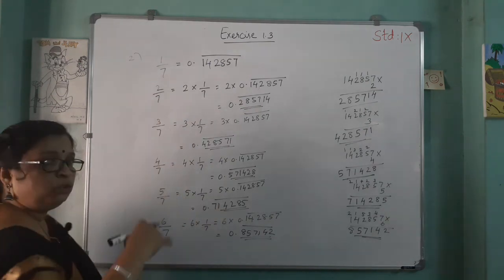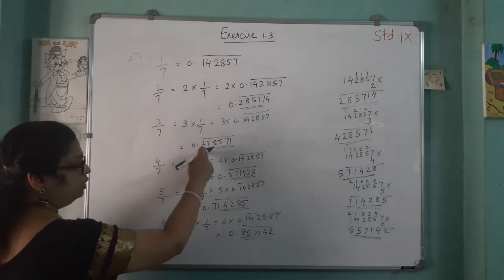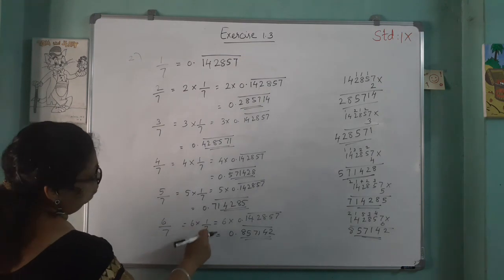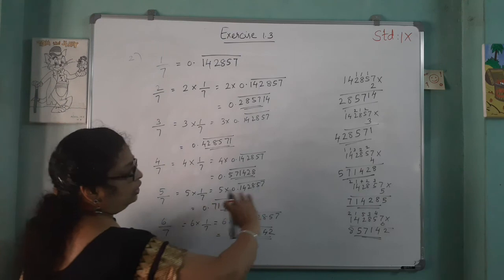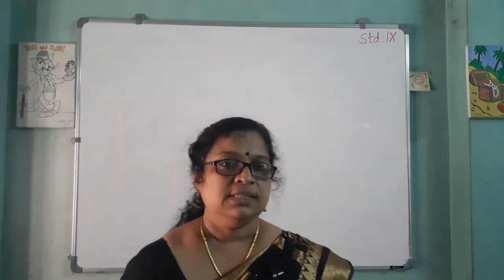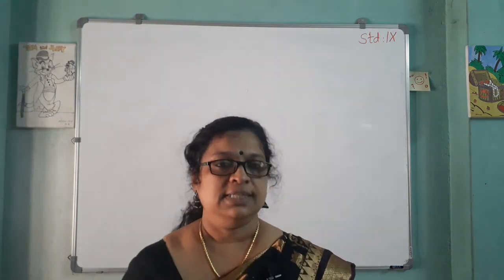So we know that 1 by 7 is equal to 0.142857 bar. So 2 by 7 is 2 into 1 by 7, 3 by 7 is 3 into 1 by 7, 4 by 7 is 4 into 1 by 7, 5 by 7 is 5 into 1 by 7, 6 by 7 is 6 into 1 by 7, and putting that bar. And these are all non-terminating recurring expansions. Clear? In this exercise, 2 questions are over. The balance questions we will do in the next session.